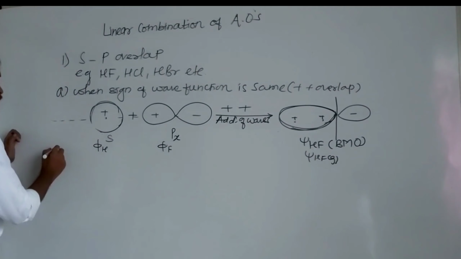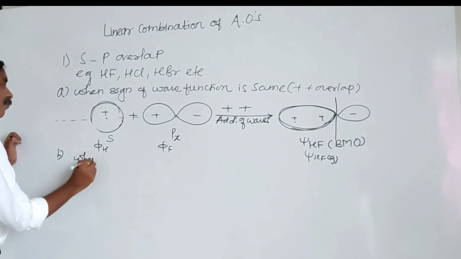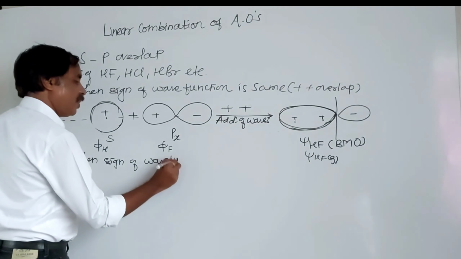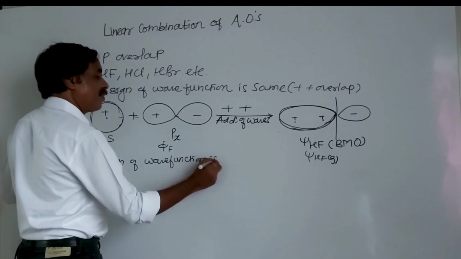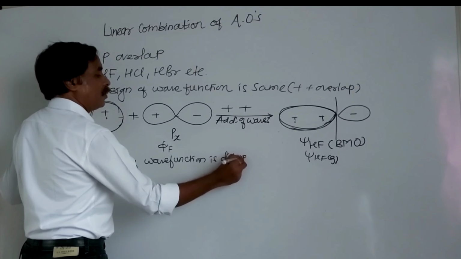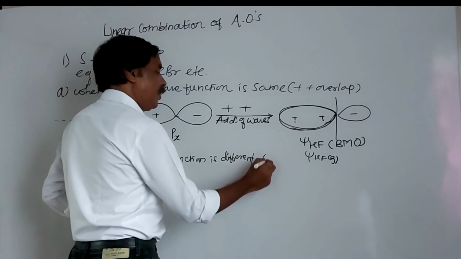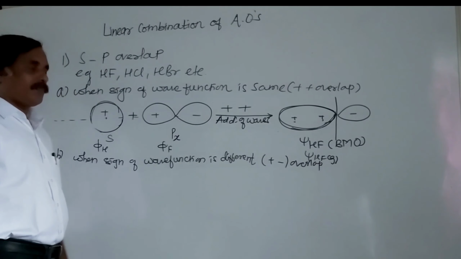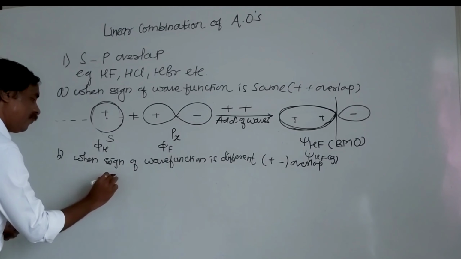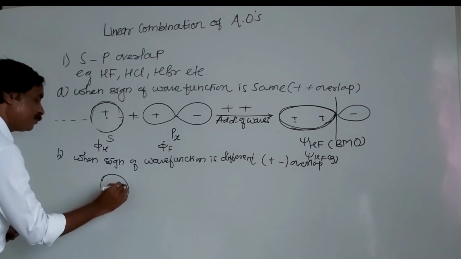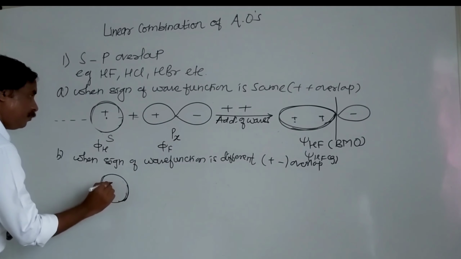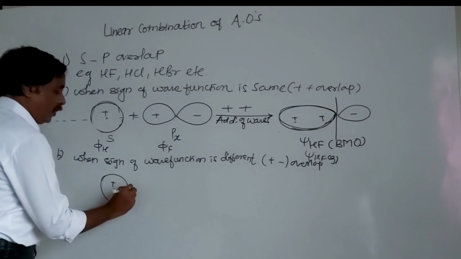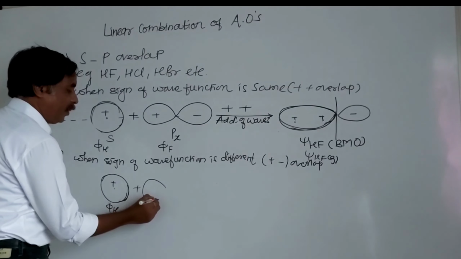Now the second case, when the sign of the wave function is different, that is, positive-negative overlap. I will take the s atomic orbital, the wave function of the s atomic orbital as it is. This is the wave function of hydrogen. Now here I will take negative.